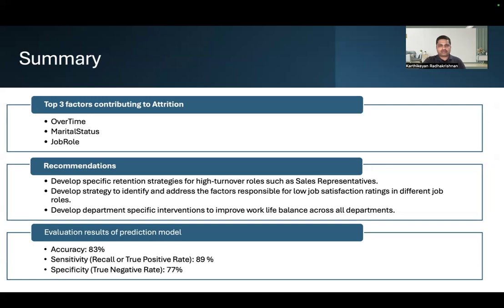To summarize, we identified the below three top factors contributing to attrition, which are overtime, marital status, and job role. And our recommendations are to develop specific retention strategies for high turnover roles, and then develop strategies to identify and address the factors responsible for low job satisfaction rating, and then develop department-specific interventions to improve work-life balance across all departments. And then we achieved around 83% accuracy based on the predictive model that we built.